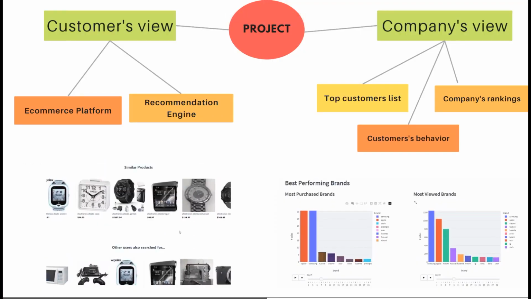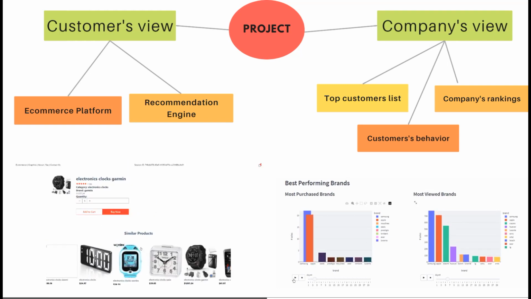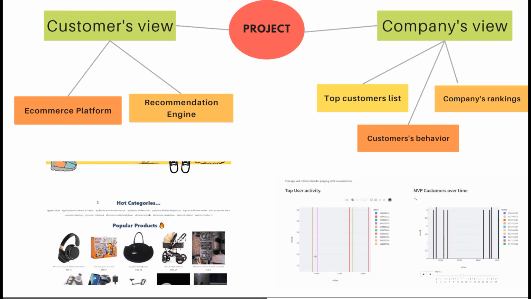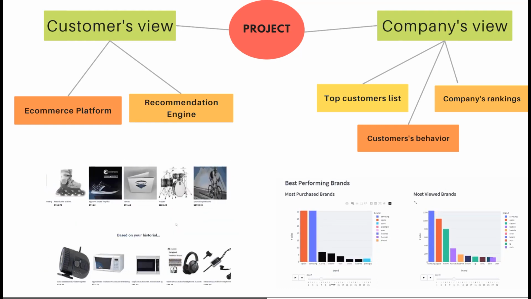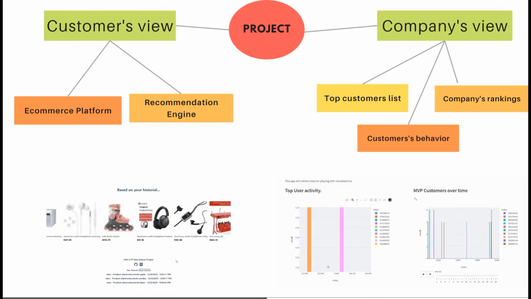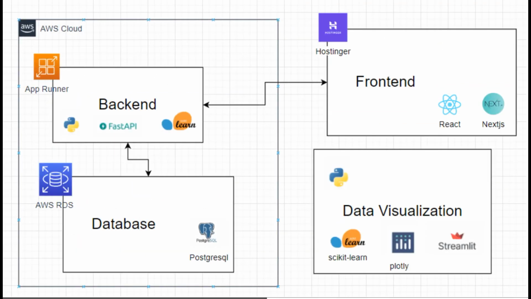This is like an overview of our project. As you can see, we have customer view and companies view. For the customer view, we have the e-commerce platform and the recommendation engine. And for the companies view, we have top customers list, companies ranking, and customer behavior. These are mostly from the data analysis. Now Humin is going to take over and walk you through the data visualization part.